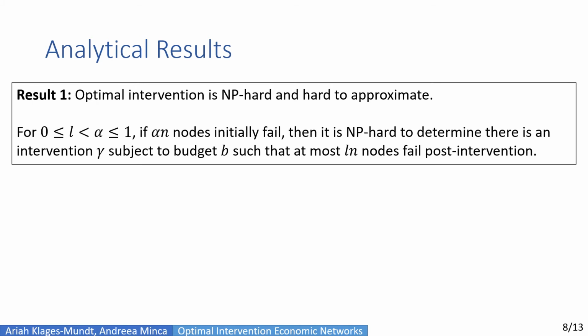Formally, for L less than alpha, if alpha n nodes initially fail, then it's NP hard to determine whether there's an intervention gamma subject to the budget, such that at most Ln nodes fail post the intervention.